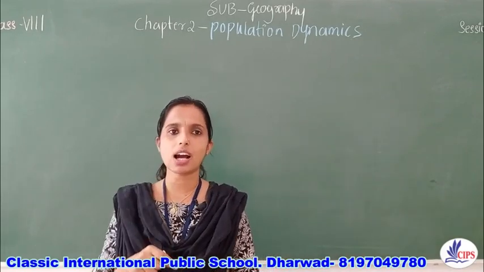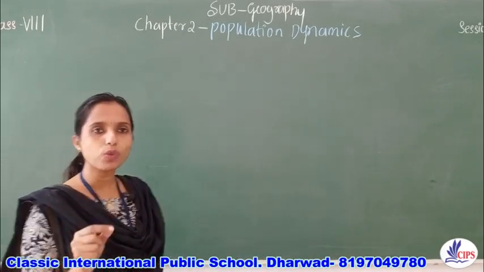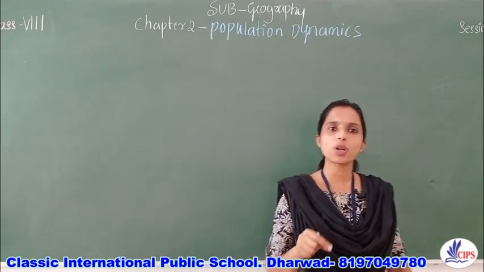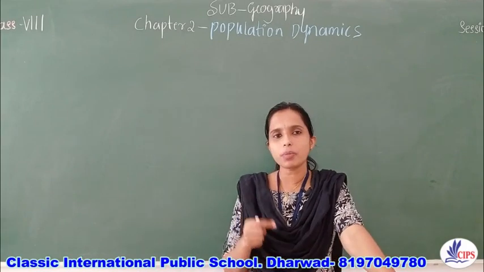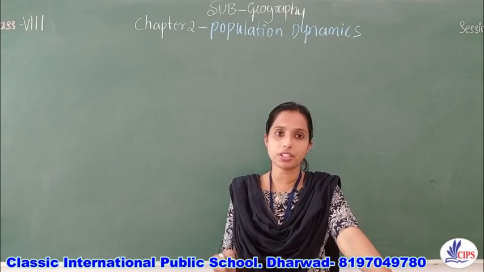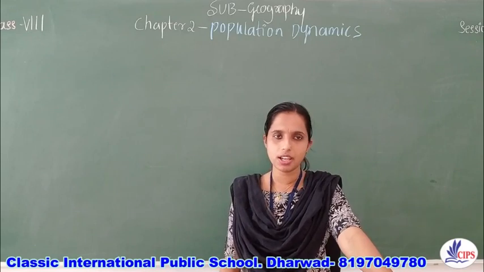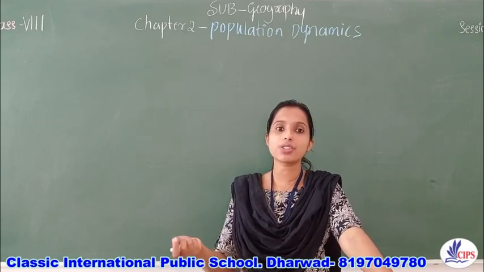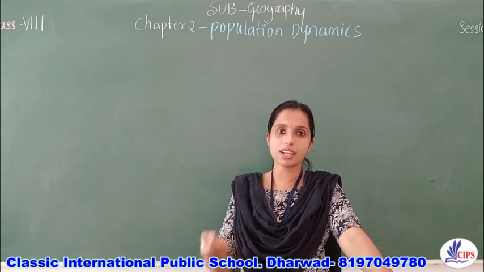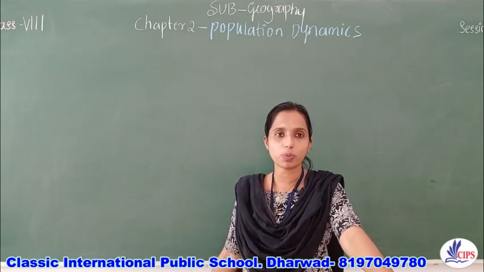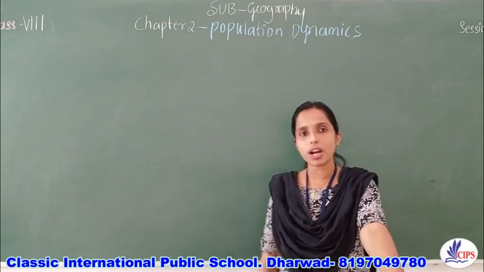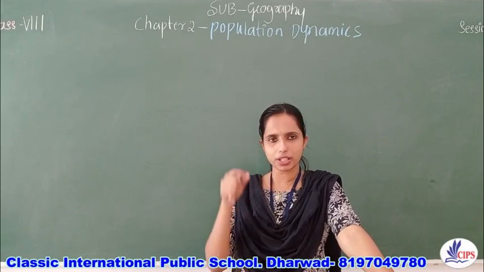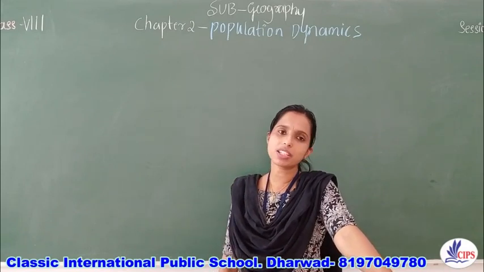So in this class, we will study what we mean by distribution of population. Have you observed one thing? There are some countries which are heavily populated or highly populated. An example is our country itself, India, and countries like China. What is the reason behind such a heavy population? And there are some countries like Australia, New Zealand, where population is very less. What may be the reason behind it?